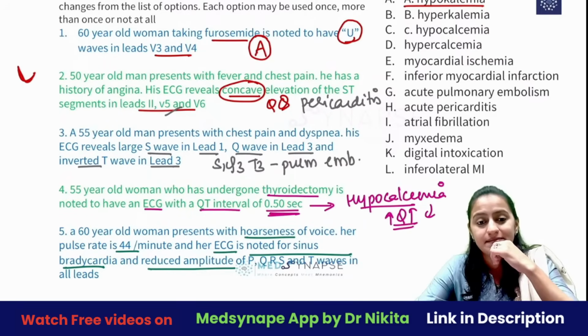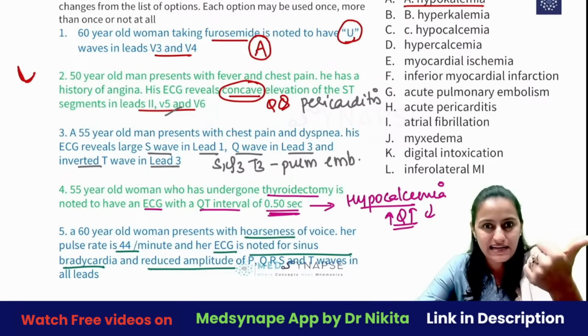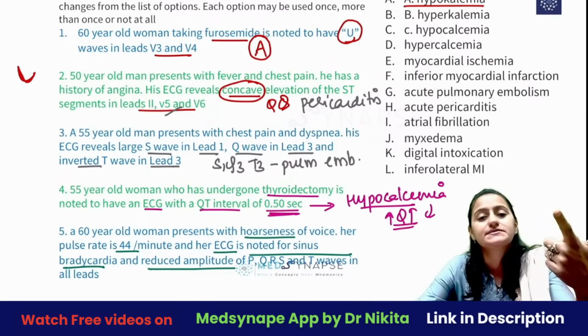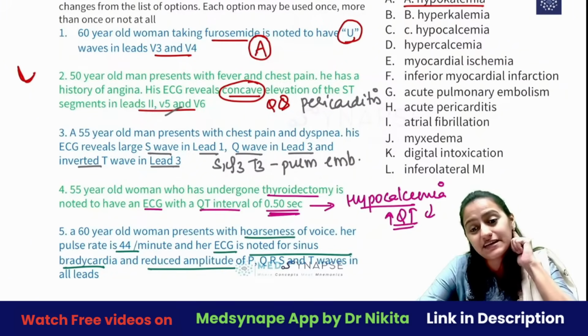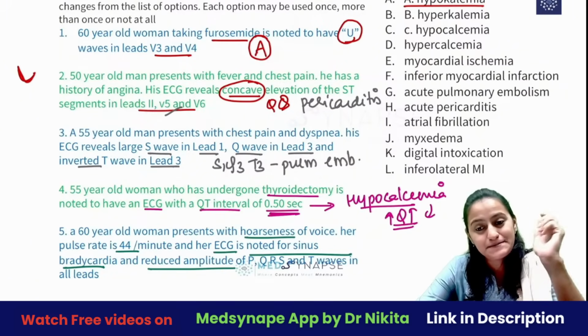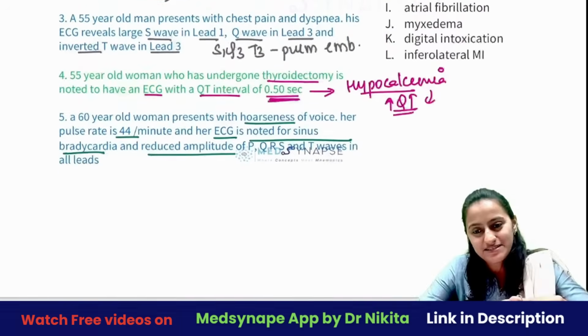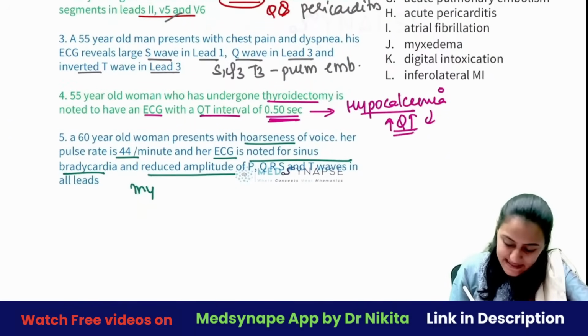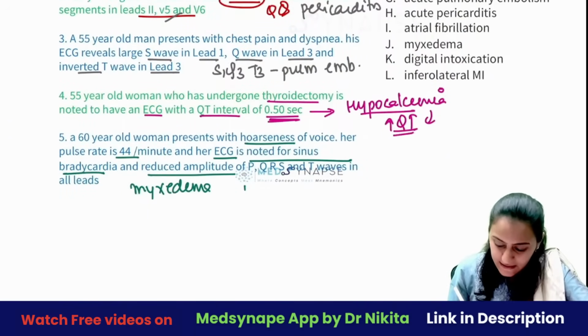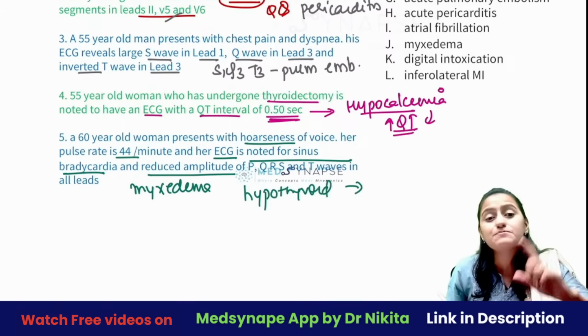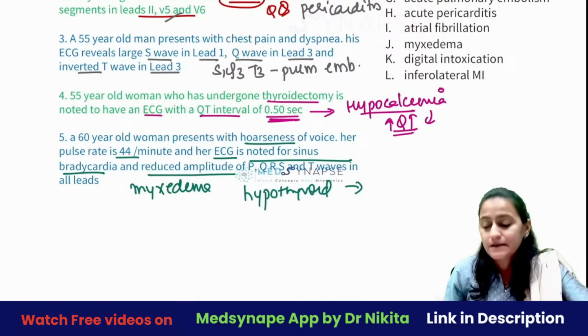So look at bradycardia. Look at hoarseness of voice. Look at the decreased amplitude. Very good. This is hypothyroidism. So basically myxedema that is coming here. These are hypothyroid features. Remember hypothyroid, there's bradycardia, right?